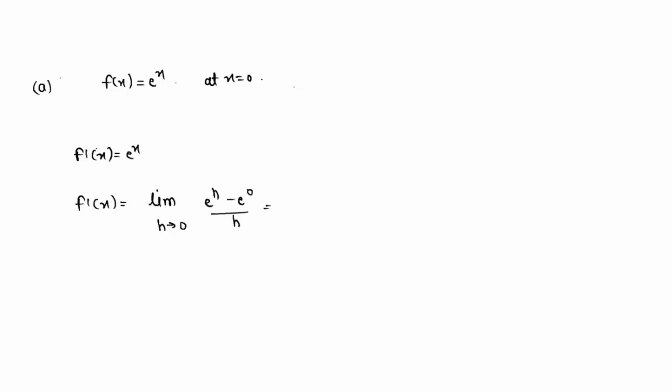Here it can be written as, like, the expansion of e to the power h is 1 plus h plus h square divided by 2 factorial plus h cube divided by 3 factorial plus dot dot dot. Sorry, here it should be a minus sign, so we don't need to even explain it further. So 1 plus h square divided by 2 factorial plus dot dot dot, then e to the power 0 is 1, so minus 1, divided by h. So what we will get here, it will go like a limit h tends to 0